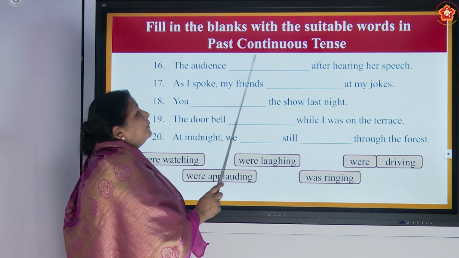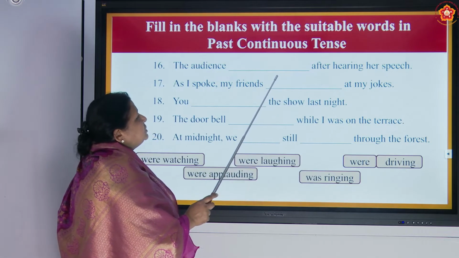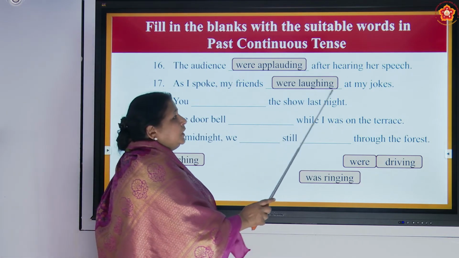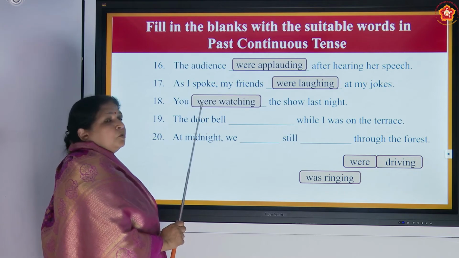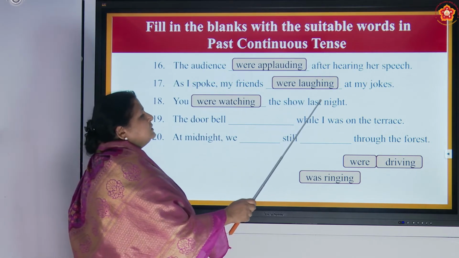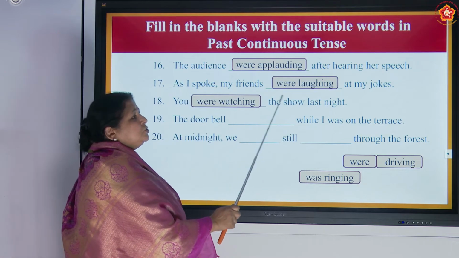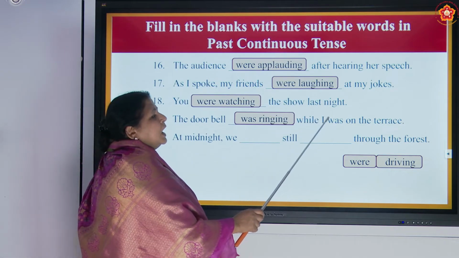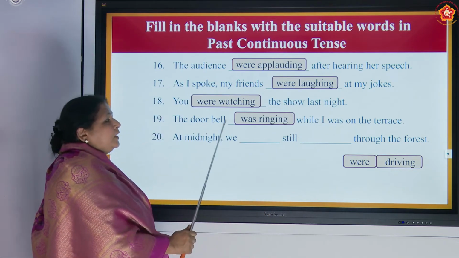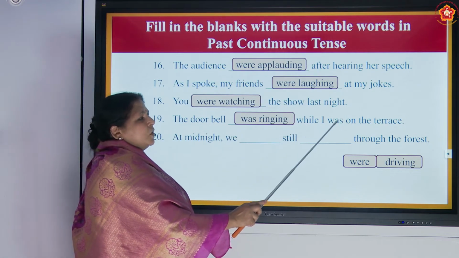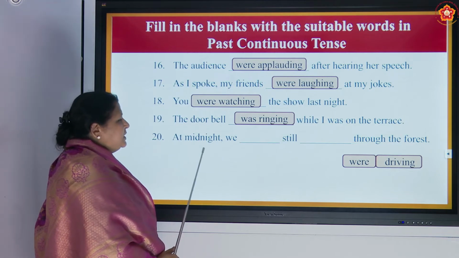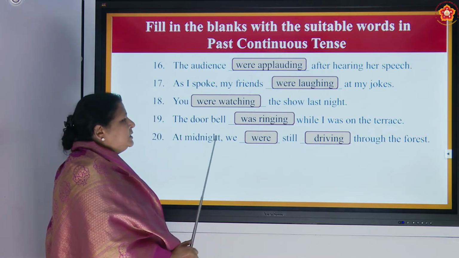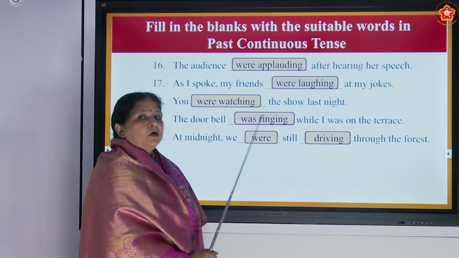The audience were applauding after hearing her speech. Okay? Then, as I spoke, my friends were laughing at my jokes. You were watching the show last night. The doorbell was ringing while I was on the terrace. At midnight, we were still driving through the forest.